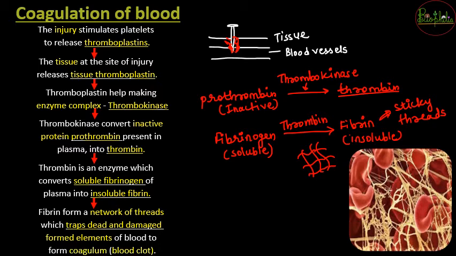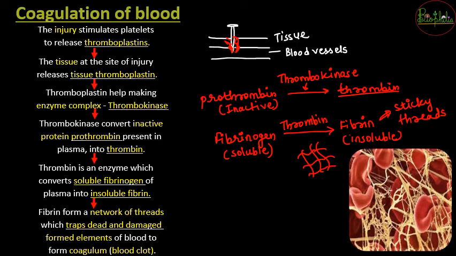All that long procedure has to occur in your blood vessels and surrounding tissues so that a normal blood clot can be formed immediately. It seems to be a long process, but it has to happen in a few seconds to avoid a huge blood loss.